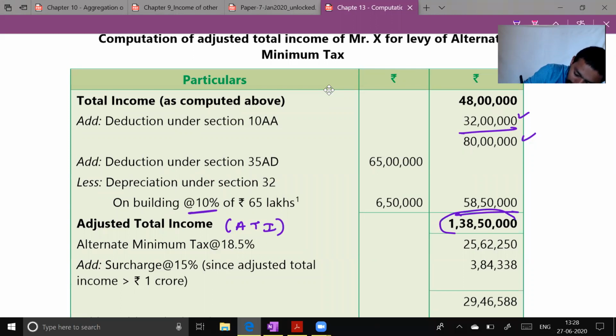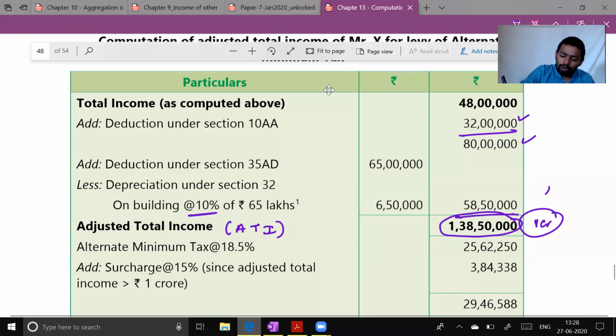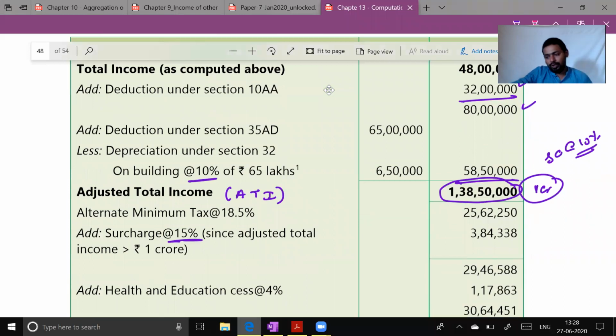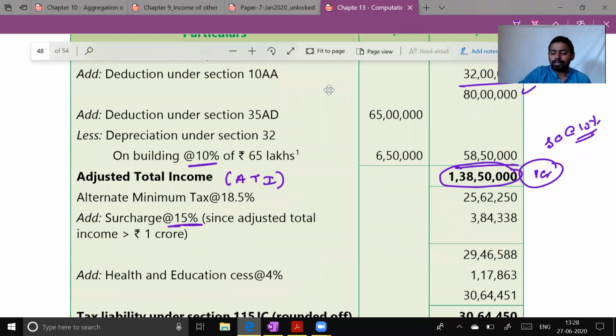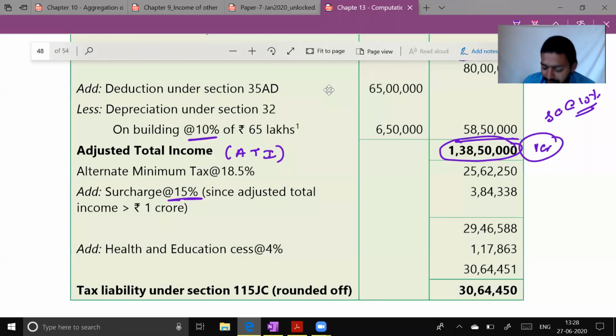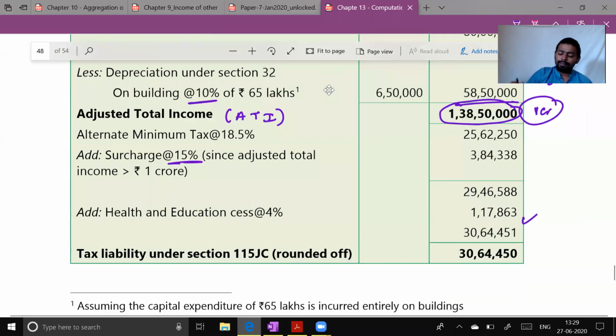my income, adjusted total income, had exceeded the 1 crore threshold, and therefore surcharge at the rate of 15% becomes applicable. So we have to add surcharge first. So 25 lakh 62,250 into 15%. This will be the surcharge, which is 3 lakh 84,337.5, rounded off to 38 because paisa doesn't matter in examination. So the tax liability will be 29 lakh 46,588, but multiply by 4%. So this will be the tax liability under AMT.